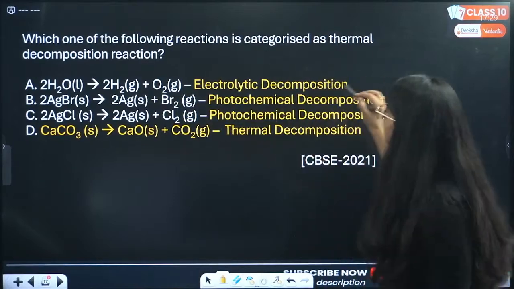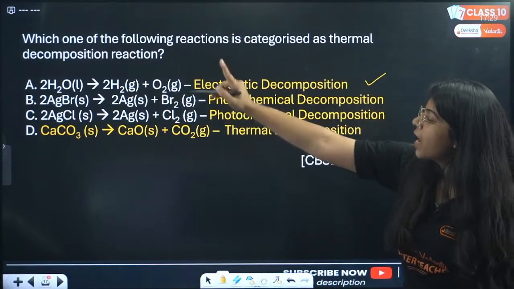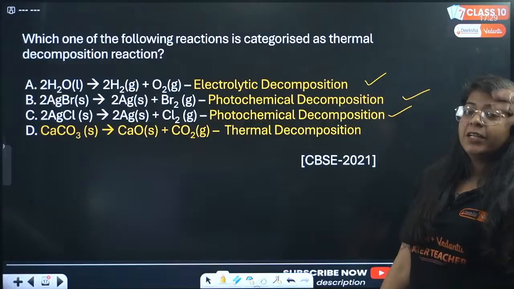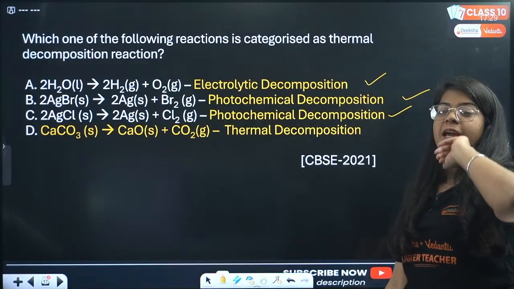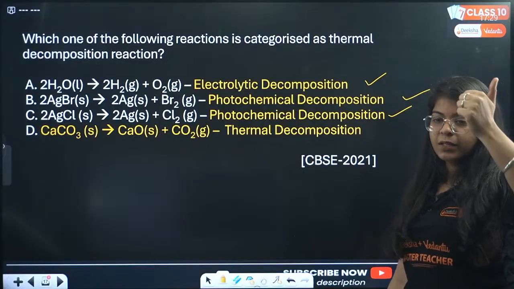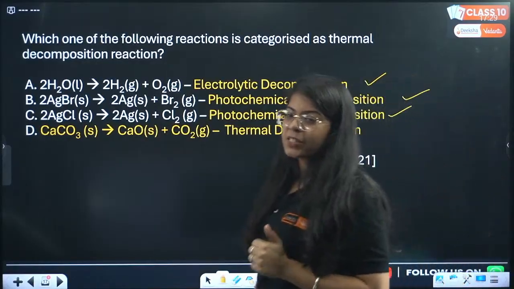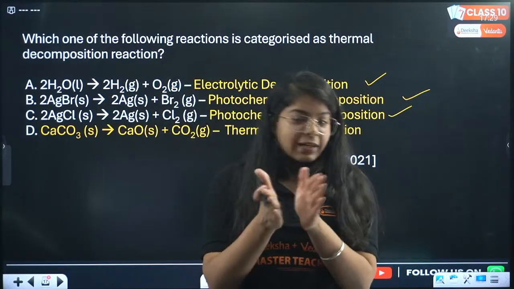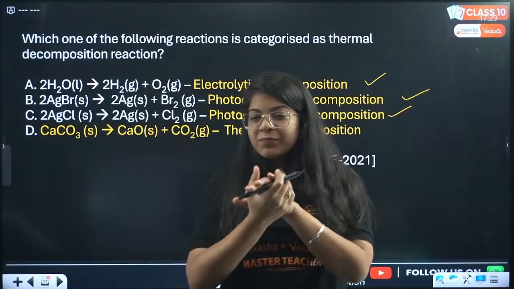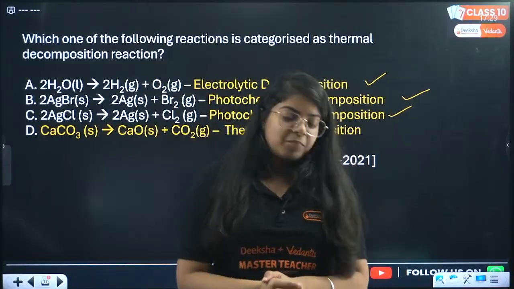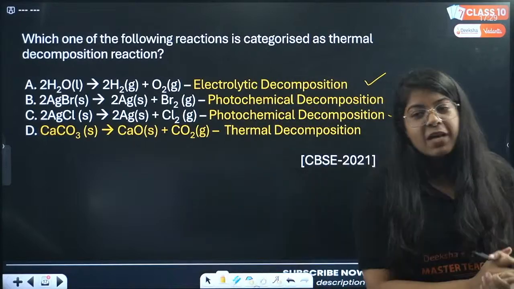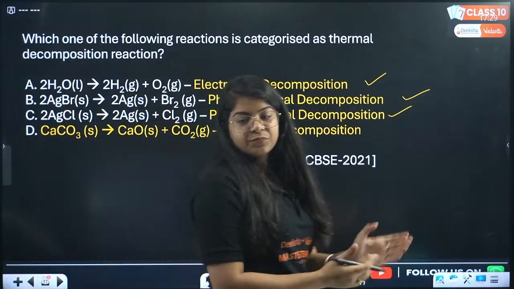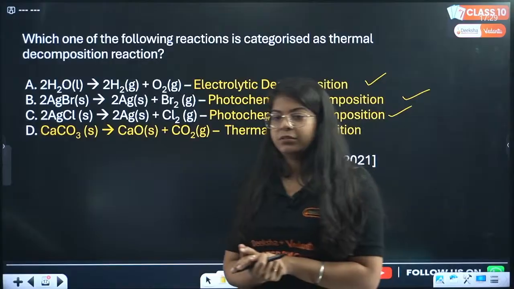Okay, now everyone, this is electrolytic decomposition, AgBr, AgCl, photochemical decomposition, CaCO3, when we give it heat, it's thermal decomposition reaction. Done. Great. A is electrolysis, B is photochemical decomposition, D is thermal decomposition reaction. Everyone clap for Sachin. Okay, thank you so much Dharmendra. Okay, done. Anyone who has any doubt in this? Any doubt in this? Done.